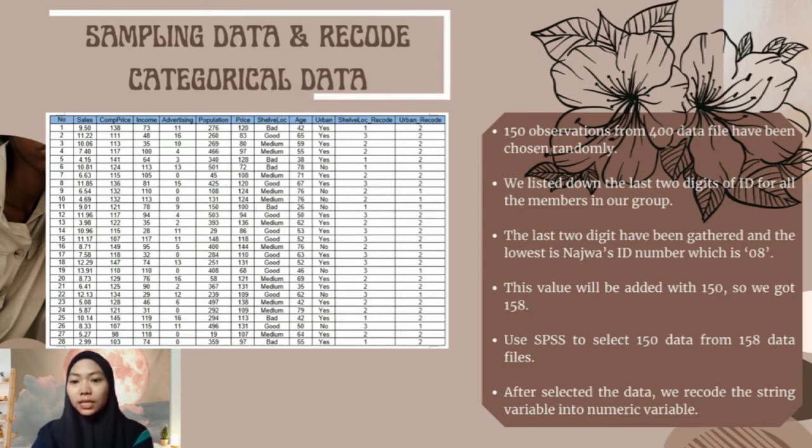As you can see, the Sheffield categorical is divided into 3 sections, but we categorize it as number 1 for bad, medium as number 2, and good as number 3. Meanwhile, for urban, there are only 2 items, which are yes for number 1 and no for number 2.